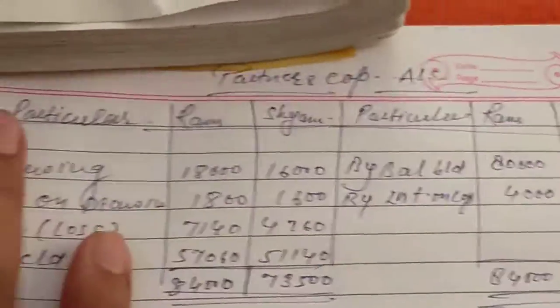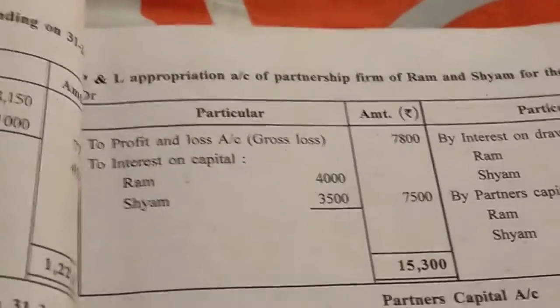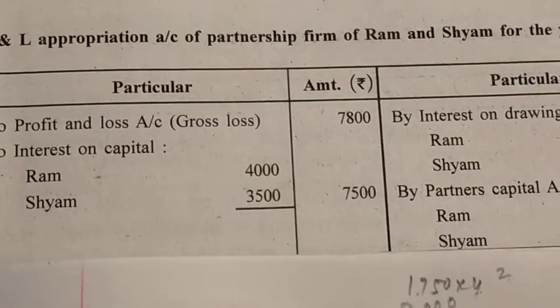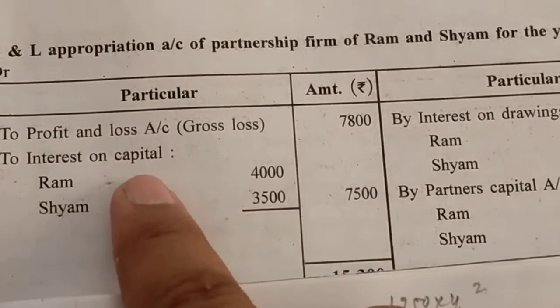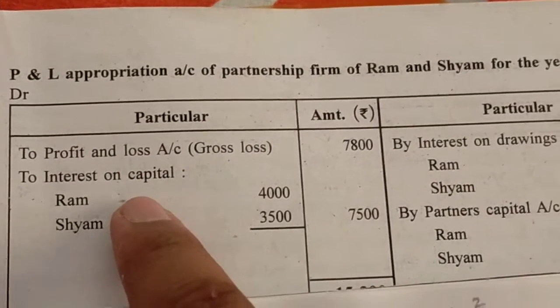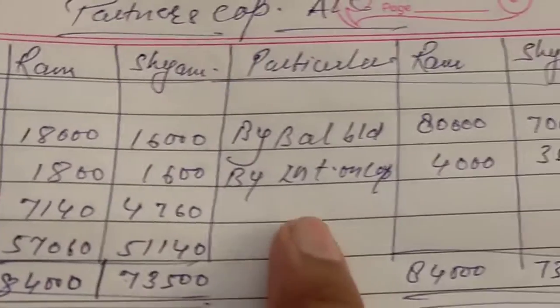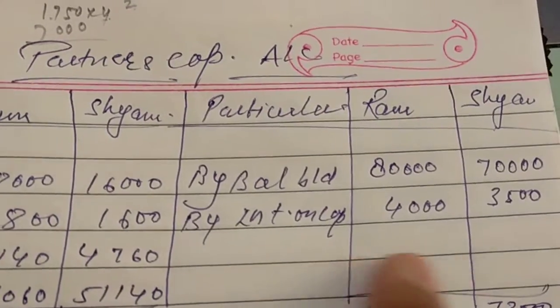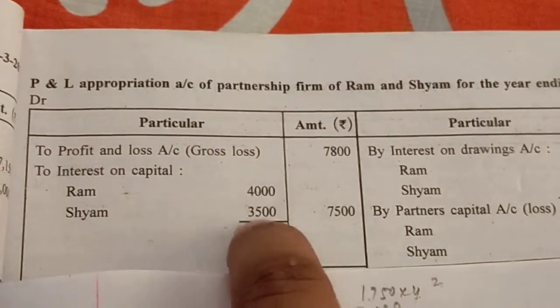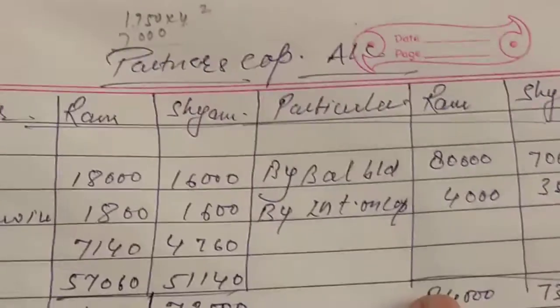Okay, now you can see the P&L appropriation account. Here you can see the interest on capital for Ram and Sham. In the P&L appropriation account this is on the debit side, so it will come directly to the credit side in the partners' capital account. Here you can see "By interest on capital" 4,000 for Ram and 3,500 for Sham. As you can see, 4,000 and 3,500 are on the debit side here, and they will come to the credit side in the partners' capital account.